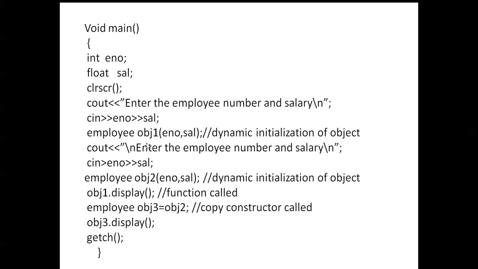Employee is a class name assigned with an object obj1, and Employee is assigned with another object, obj2. The employee numbers and salaries of two persons are displayed here. The information of the third person is copied to a third object, and that third object displays that information.